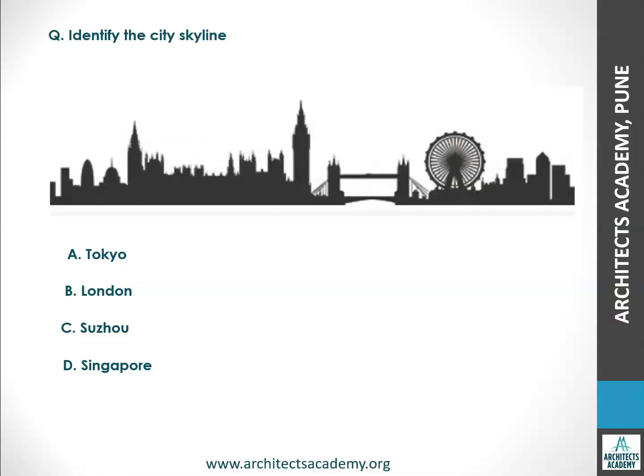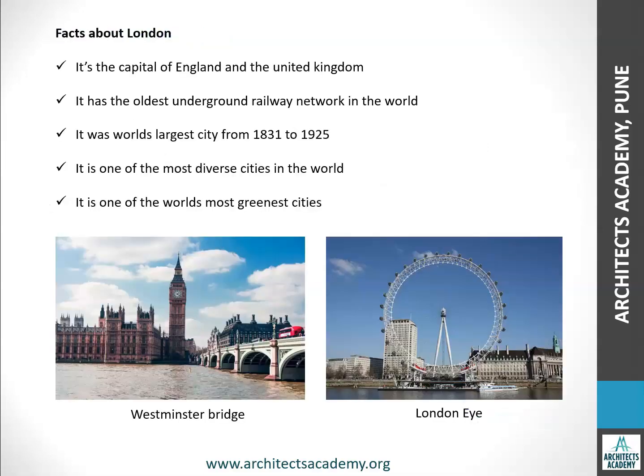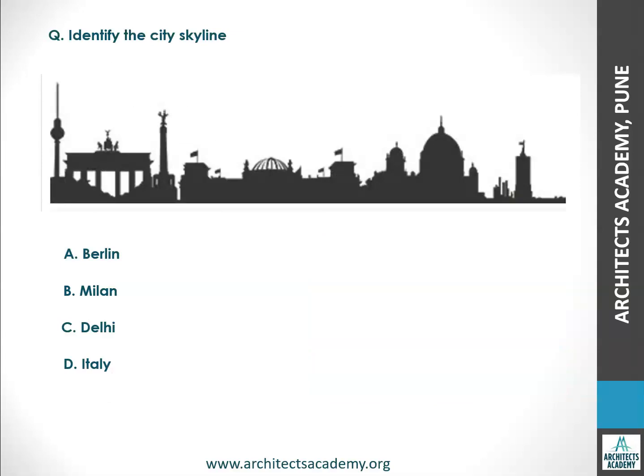Next, let's try to identify this. So this is the city of London. Now let's see some facts about London. London is the capital of England and the United Kingdom. It has the oldest underground railway network in the world. It was the world's largest city from 1831 to 1925. It is one of the most diverse cities in the world, and lastly, it is one of the world's greenest cities. So you can see the two most famous structures in London, that is Westminster Bridge and the London Eye.